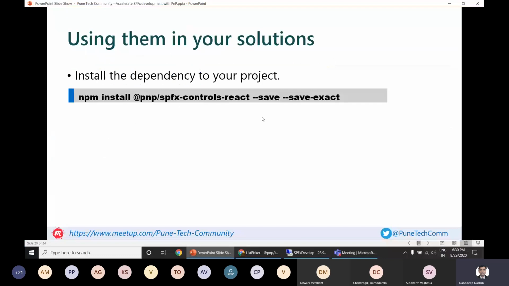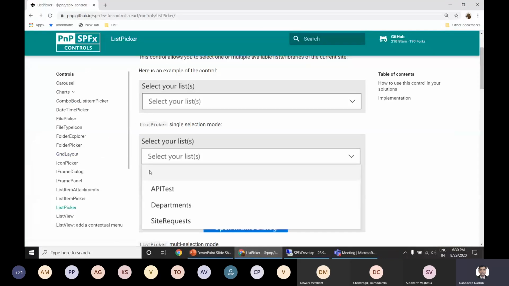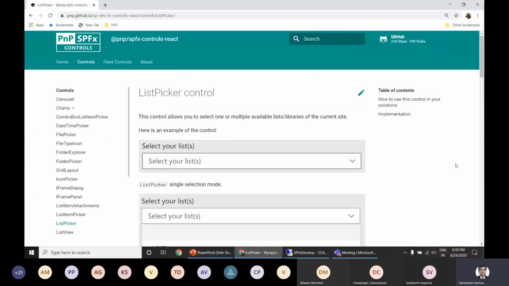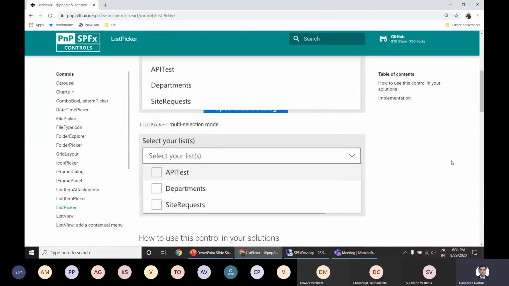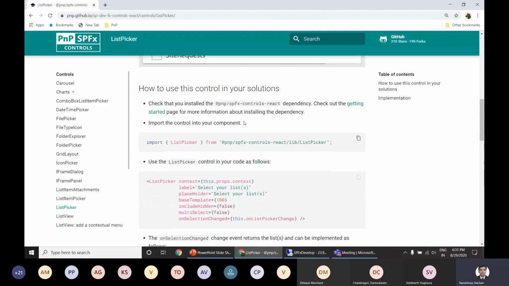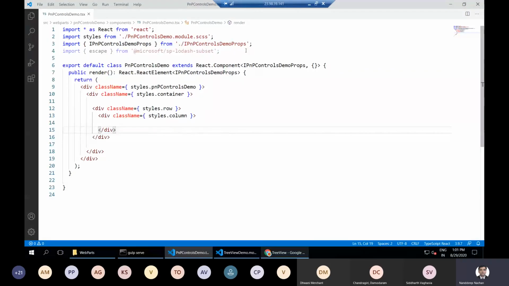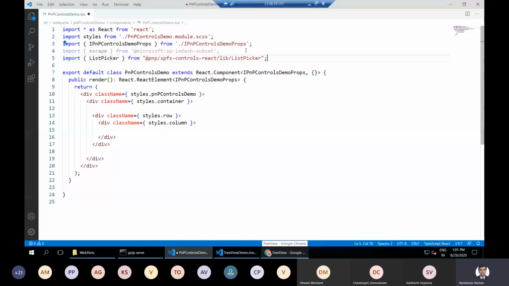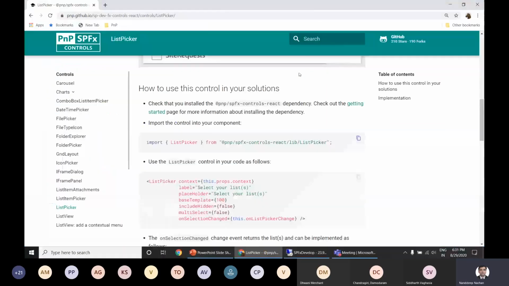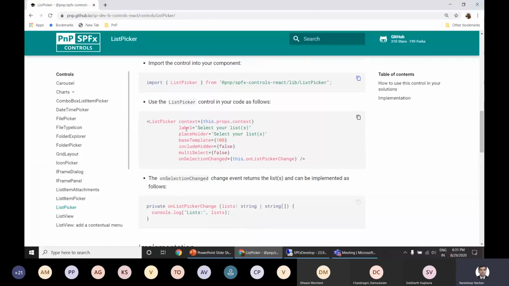So let's say we want to use this particular list picker in our solution, so that we can show the available SharePoint lists inside our SharePoint site onto a web part. So let's see how we can start using that. The only thing is that we need to import this particular control in our SharePoint framework solution. So we will simply copy this statement from here, which is a simple import statement, and we will paste it here. Okay, so we have this list picker available to us which we can use.